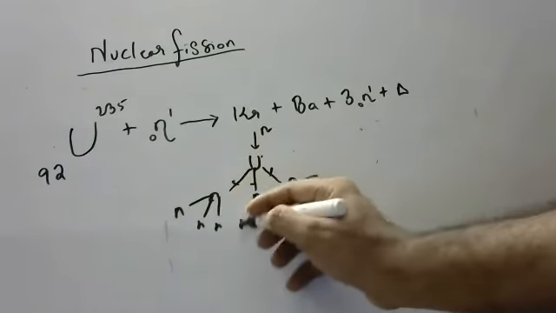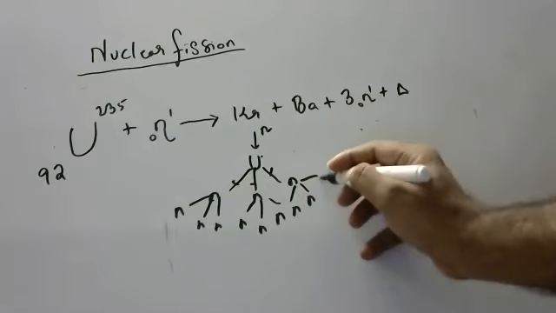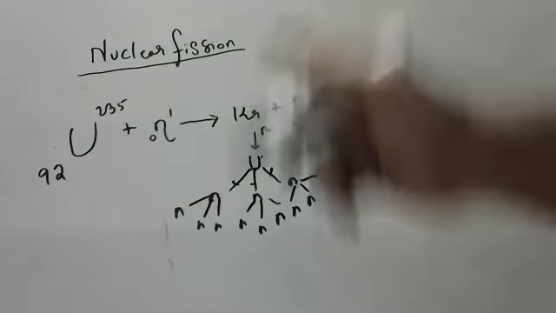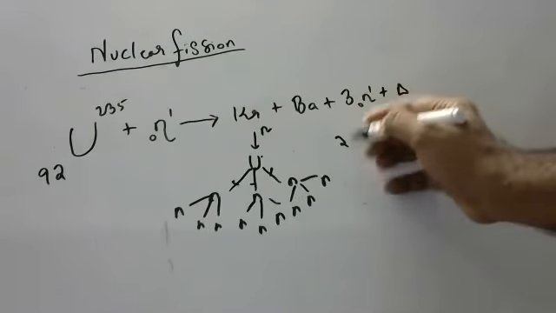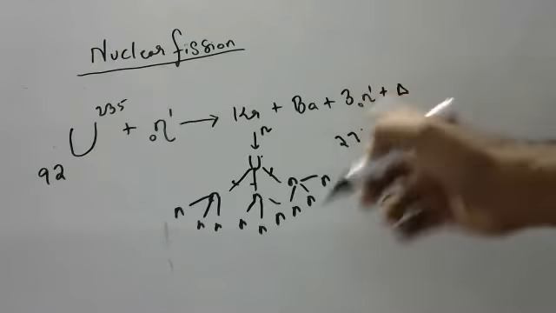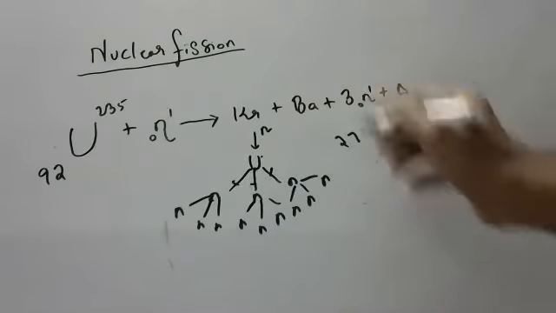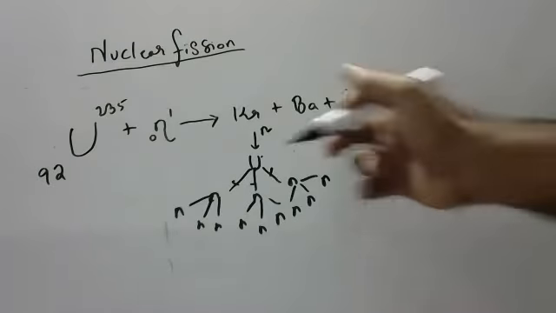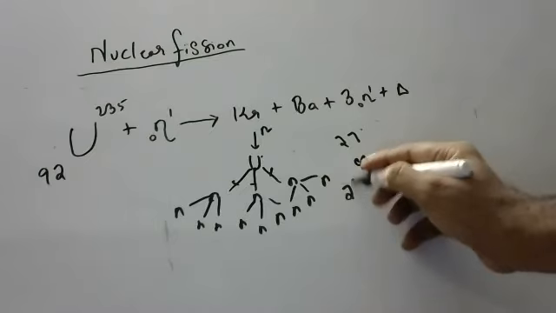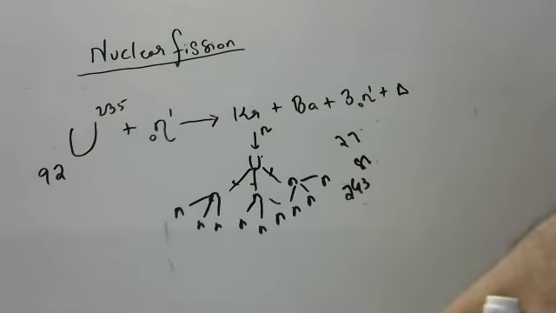And 9 neutrons you are getting, no? These 9 neutrons will not keep quiet. They will go and hit uranium again. Then you will get 27 neutrons. 27 won't keep quiet, children. Again, they will go and hit uranium, 81. They will go and hit again, 243. Like that, into 3, into 3, into 3 keeps on occurring there.